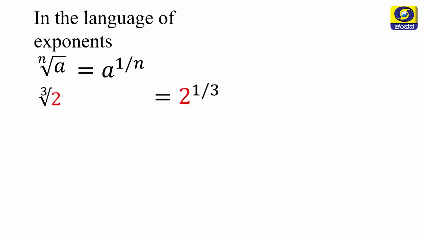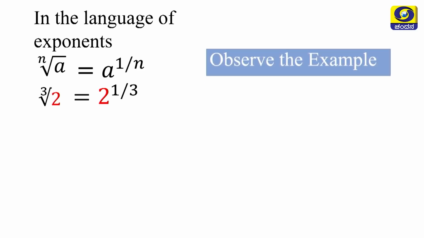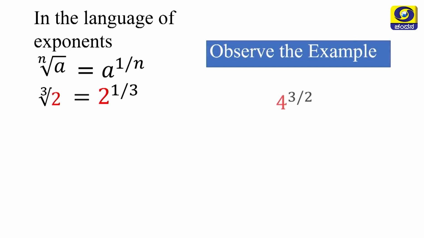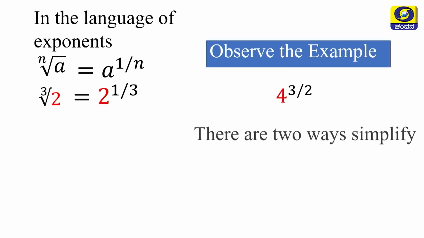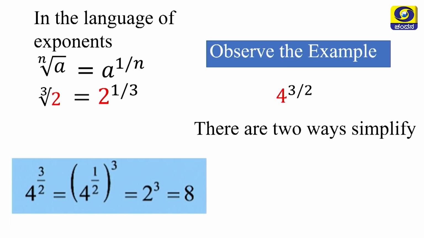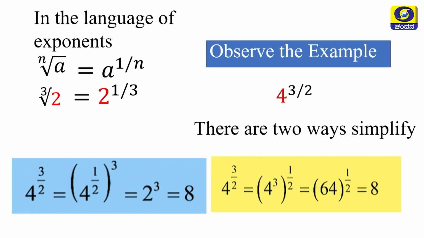Cube root of 2 can be written as 2 to the power of 1 over 3. Observe this example, my dear students. 4 to the power of 3 by 2. There are two ways to simplify. See the two ways. The answer is same, my dear students, using the exponents. 4 to the power of 3 by 2 can be written as 4 to the power of 1 by 2 to the power of 3, that is 2 cube, that is equal to 8. Here also that is 8. 4 cube to the power of half, that is 4 cube is 64, the square root of 64 is 8. Okay, please note down, my dear students.